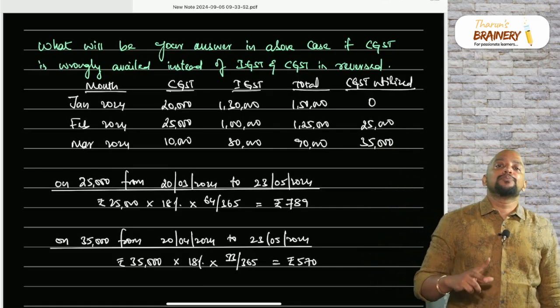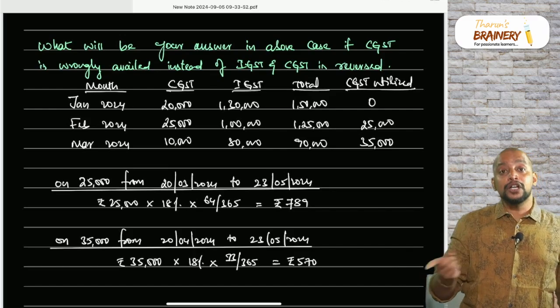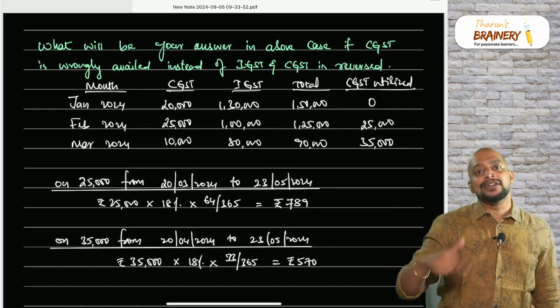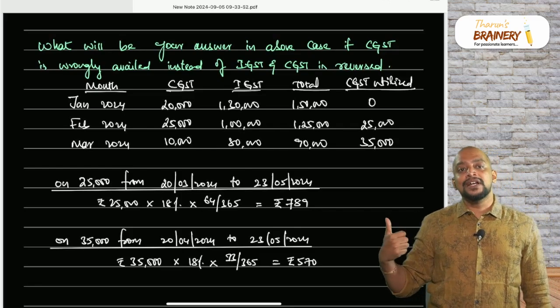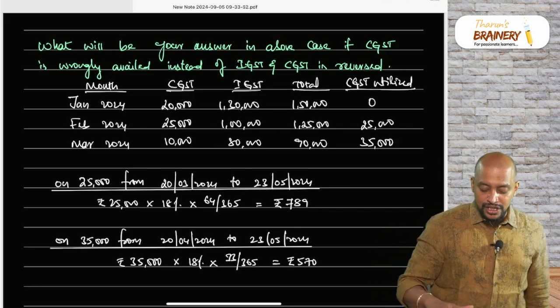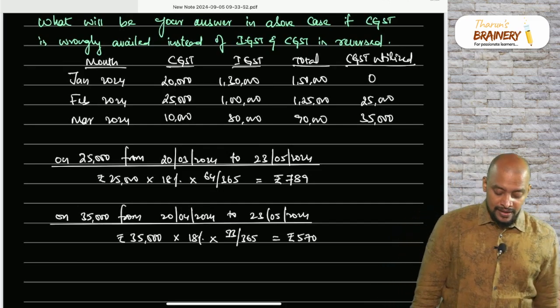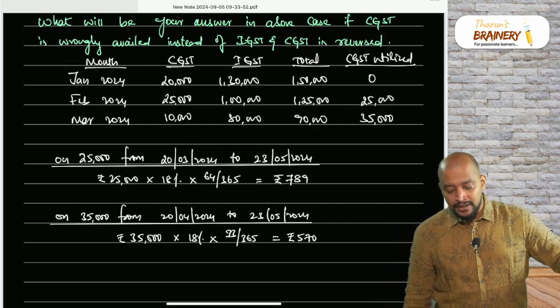So now we need to compute two interests. One on 25,000. From which date to which date? For Feb, what is the due date? 20th of March till 23rd May. That is for 64 days you need to compute on 25,000. And on 35,000 from 20th of April. So why?